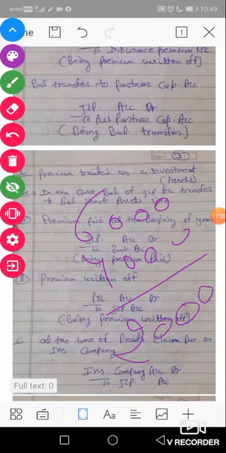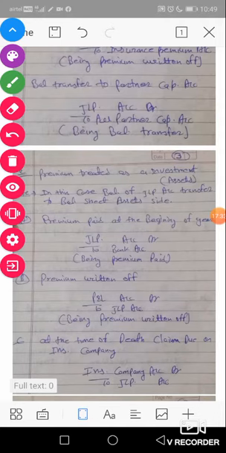Okay, you have to notice that in the first condition the whole amount of premium will be debited to P&L account, but in the second condition only the difference between surrender value and premium is transferred to P&L account. This is the minor difference in both cases: in the first case the full amount of premium is transferred to P&L at the end of the financial year, and in the second case the difference of premium and surrender value is transferred to P&L account as an expense.